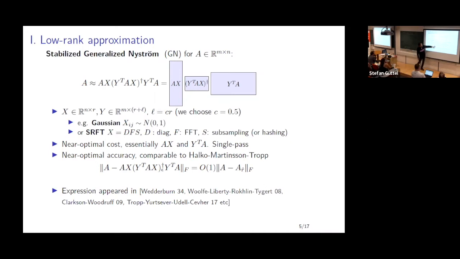But what one can show is quite remarkable. This almost lousy approximation is going to give you essentially the best low rank approximation with a slightly lower r. So this is like a rank r approximation with maybe 0.9 times r. Compared to the best low rank approximation, you're going to get the residual, or the error, which is order 1 times the best possible. So this is more or less the same type of error analysis that you can get with the Halko, Martinsson, and Tropp method. This is a little bit faster.